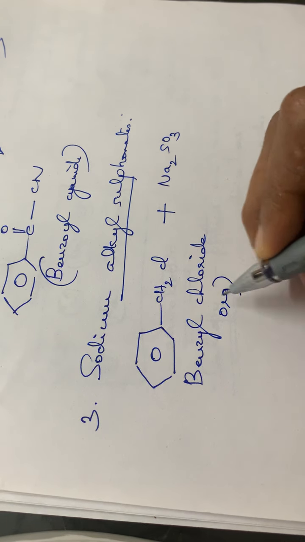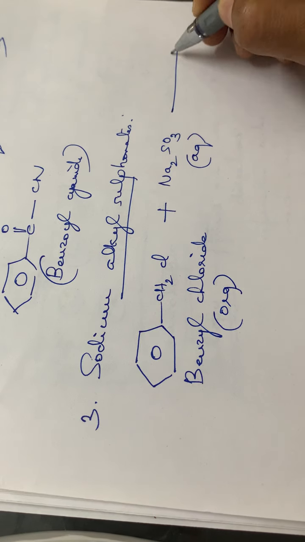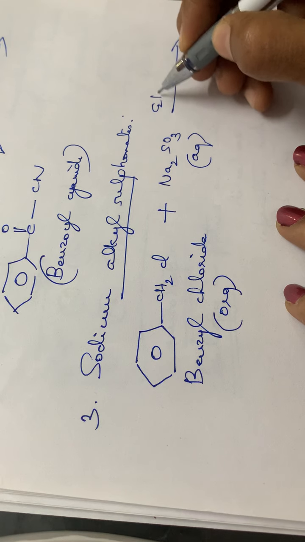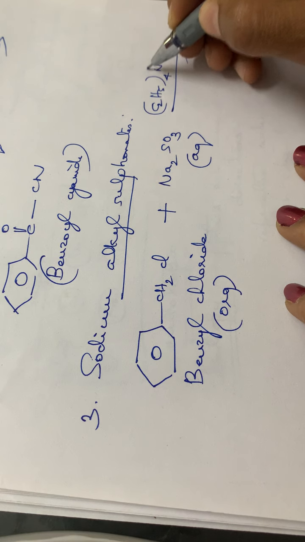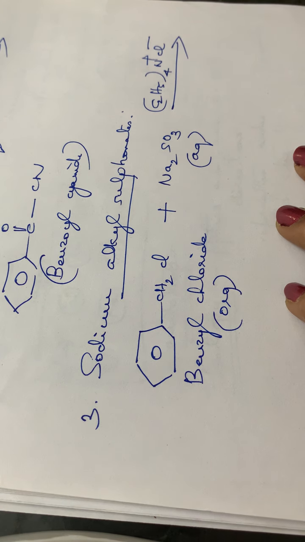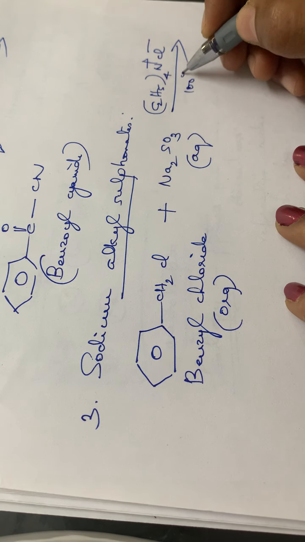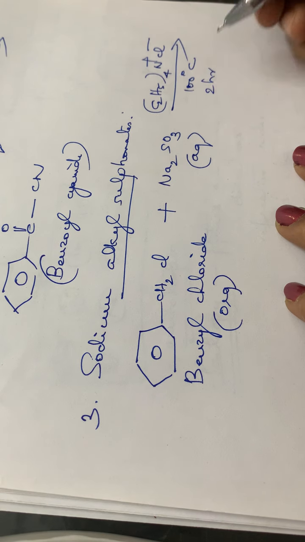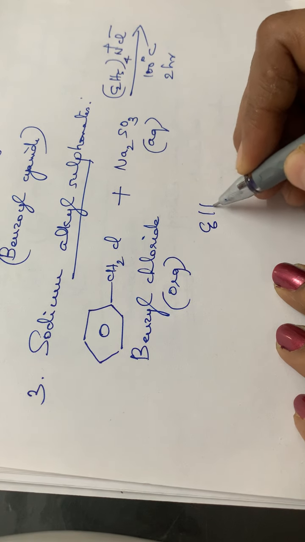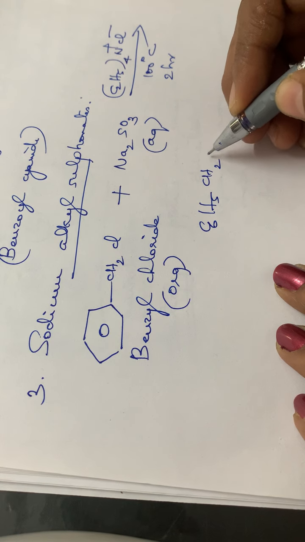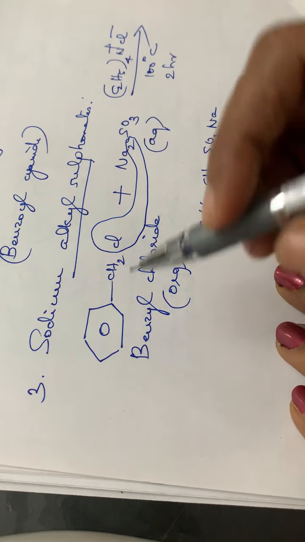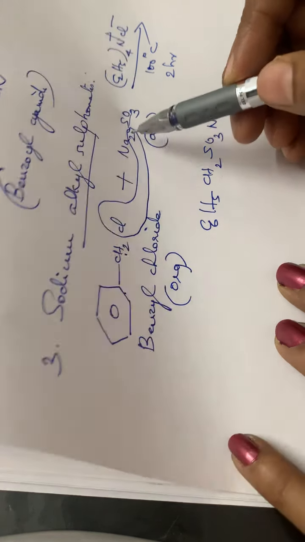So this is the organic part and this is the aqueous part, isn't it? Sodium sulfite in the presence of (C2H5)4N+ Cl-, that is tetraethyl ammonium chloride, at a temperature of 100 degrees Celsius, and 2 hours will be taken for the reaction to complete. The product will be C6H5CH2SO3Na, as 1 Na and Cl will be eliminated.